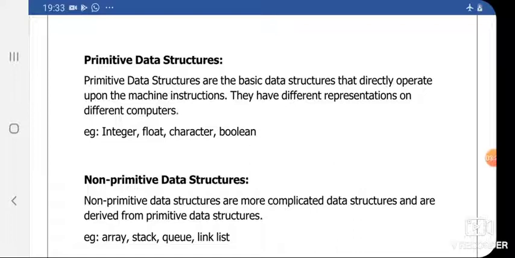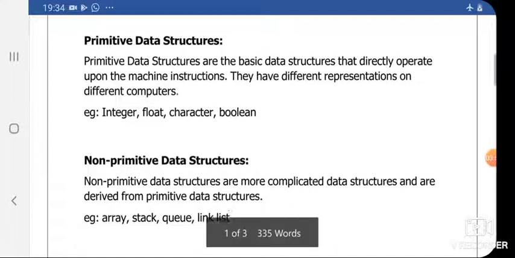What about non-primitive data structures? These are more complicated data structures which are derived by using those primitive data structures. Examples of non-primitive data structures are array, stack, queue, and linked list.